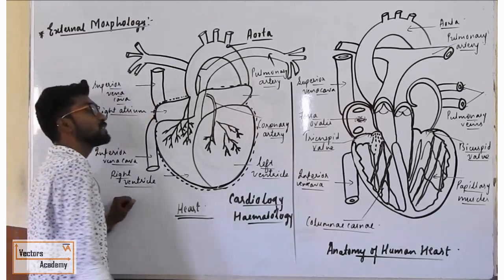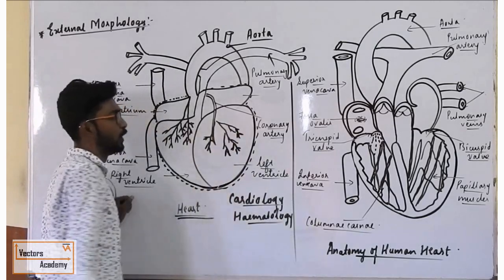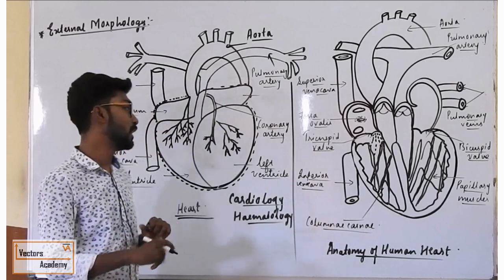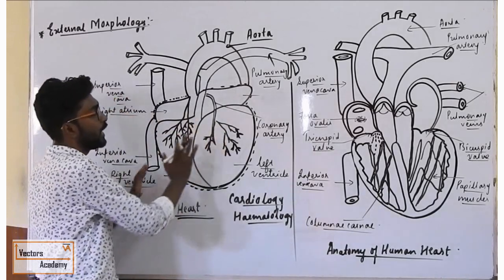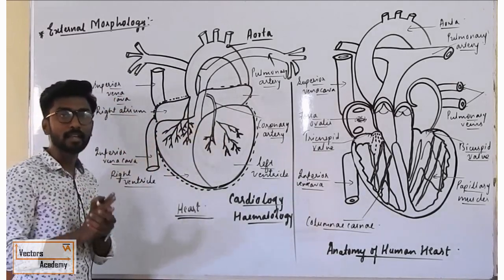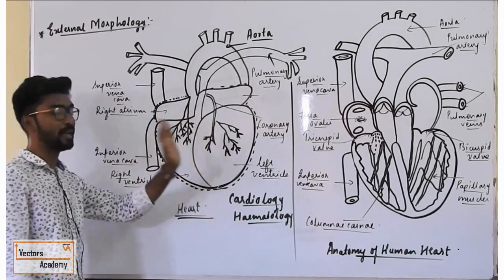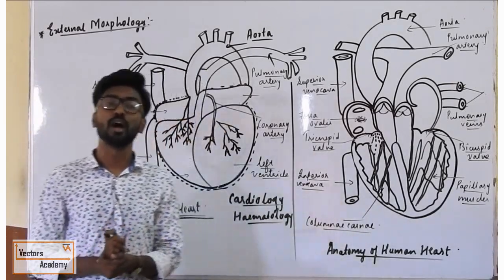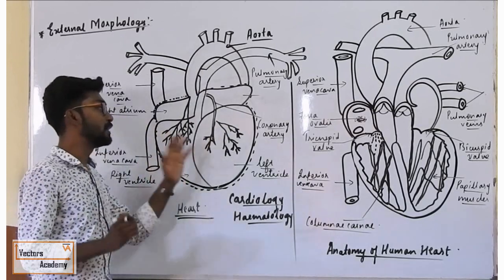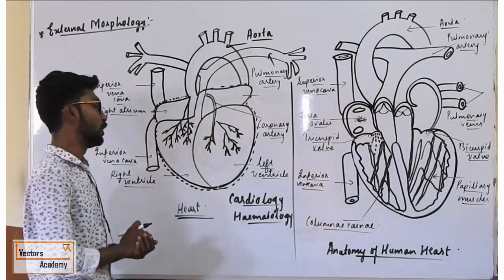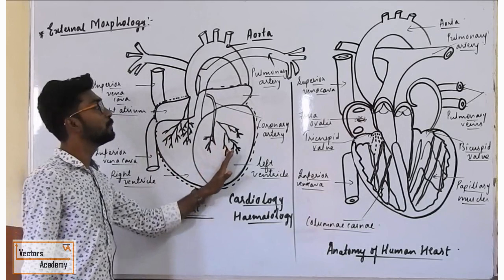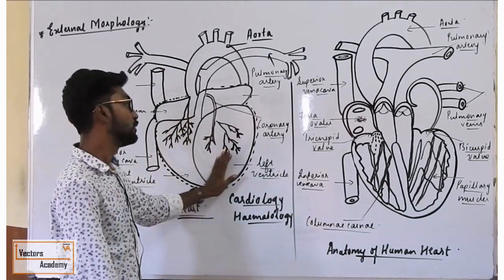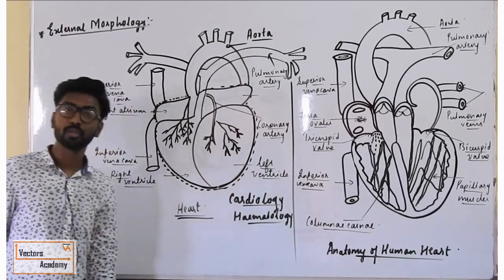Now what is the significance of pericardial fluid? Number one, it prevents the heart from mechanical shock and mechanical injury, right? Any kind of mechanical shock and mechanical injury is prevented by the pericardial fluid. Second, it provides oxygen to the heart. And third, it prevents the heart from desiccation. What do you mean by desiccation? Desiccation means the heart should always be moist. It should not be dry. So for that, the pericardial fluid is present.